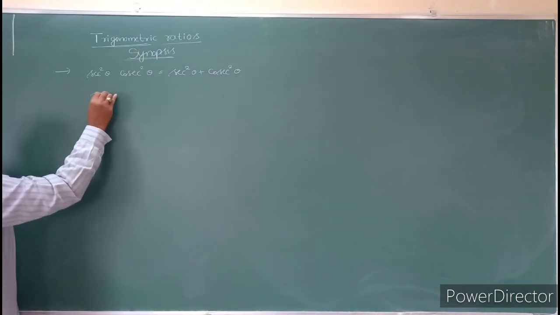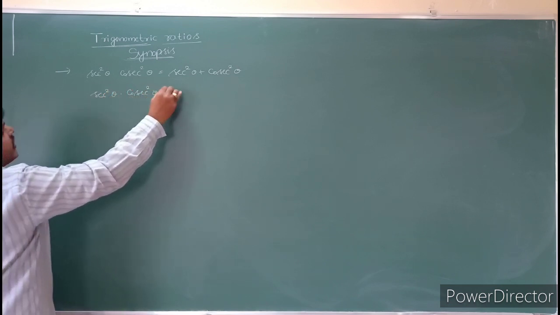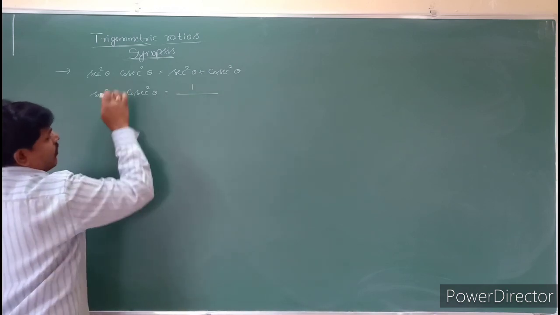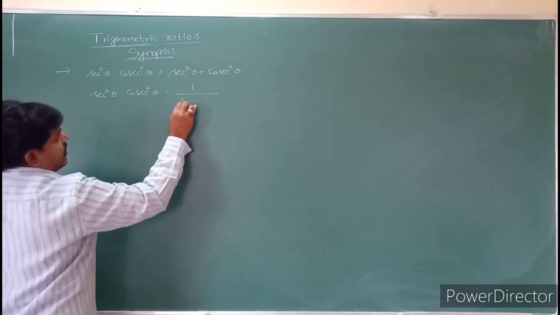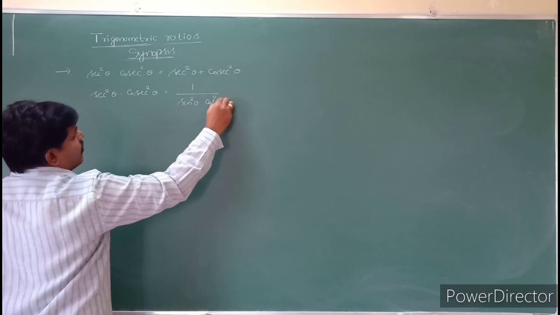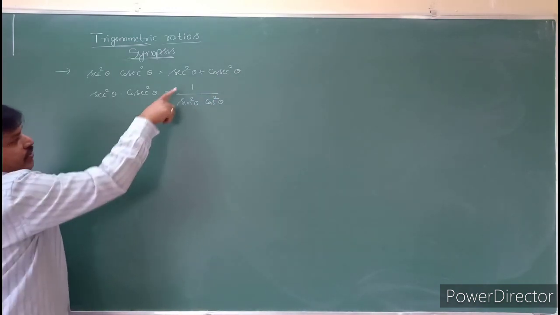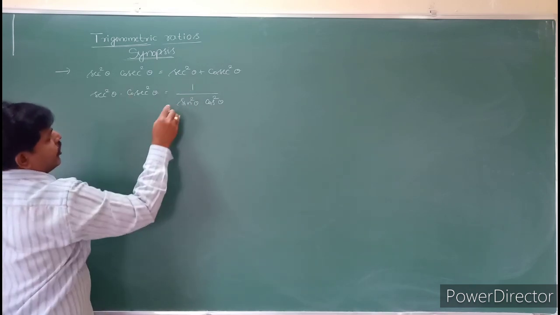So secant square theta into cosecant square theta. What is the meaning of that? That is nothing but 1 by cos, and 1 by cosecant is nothing but sine. So it can be written as sine square theta into cos square theta. So secant square theta into cosecant square theta you can write as 1 by sine square theta into cos square theta.